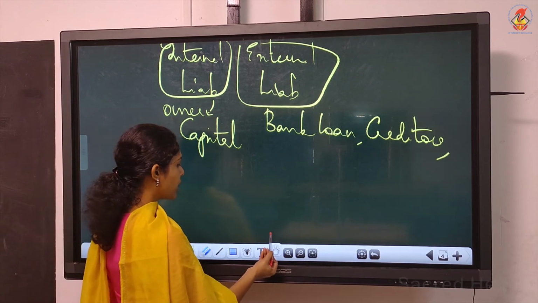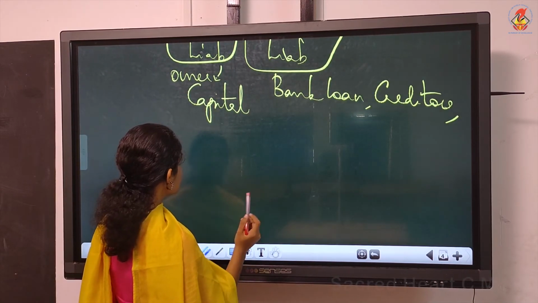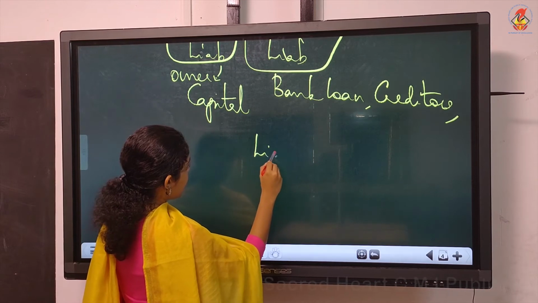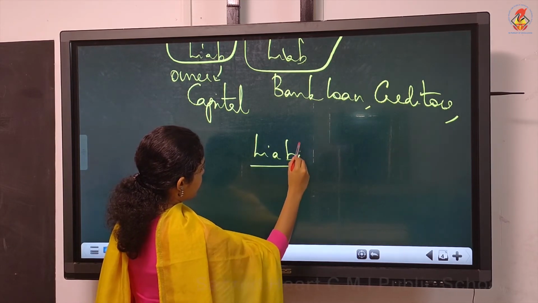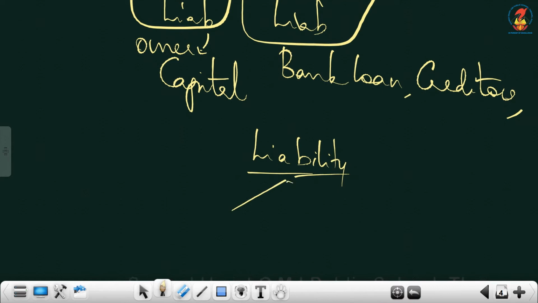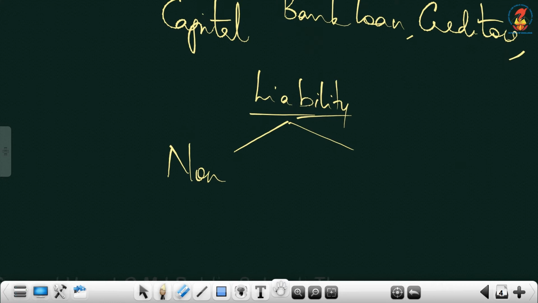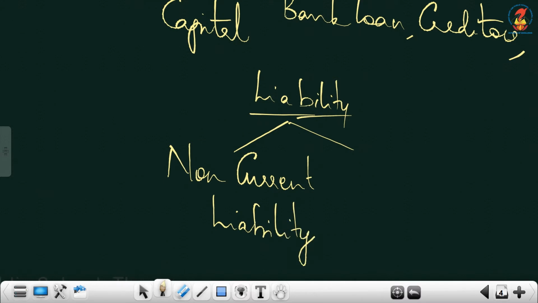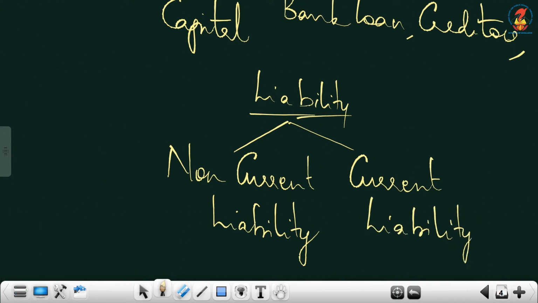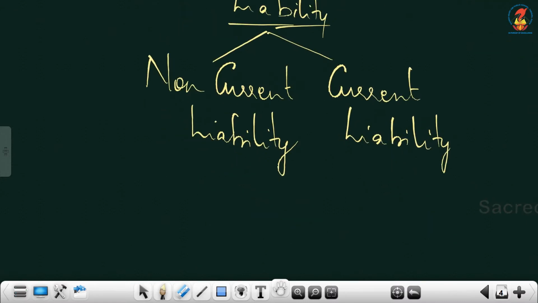Now the most important classification of liability is, liability can be classified mainly into two. This is what you need to remember the most. That is non-current liability and current liability.